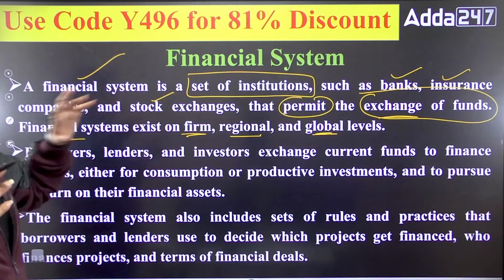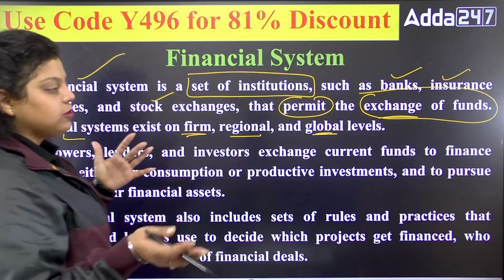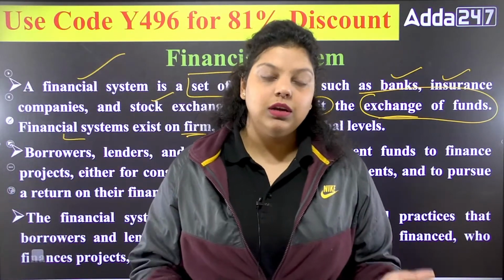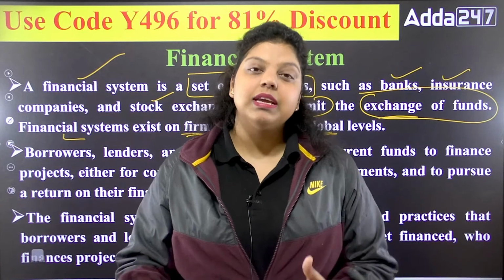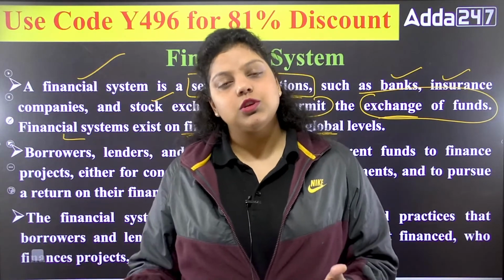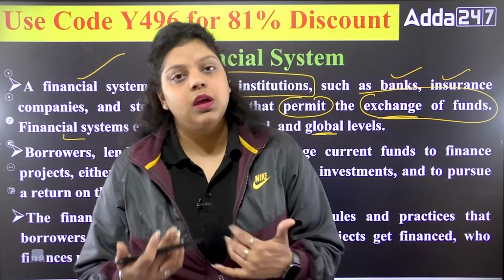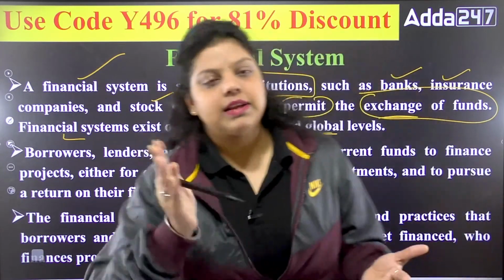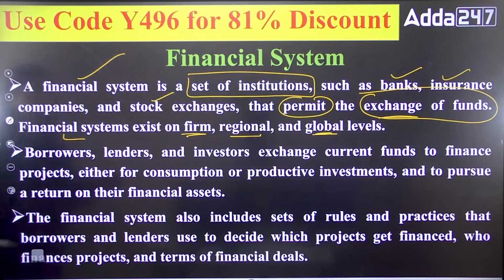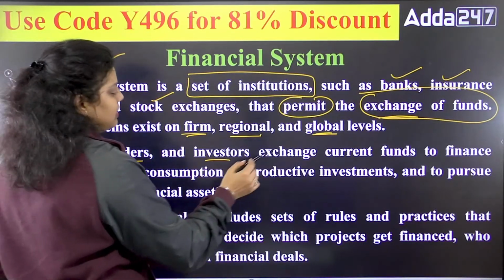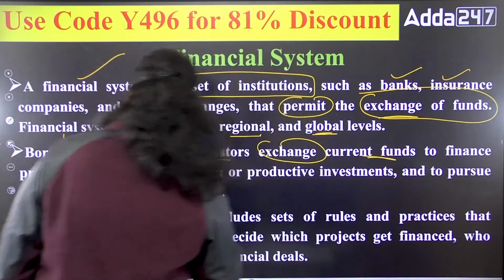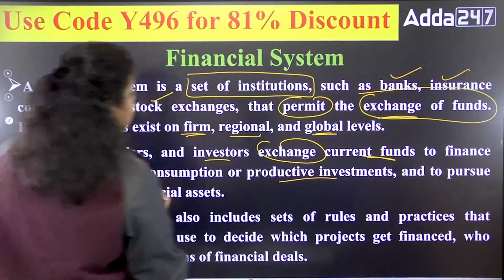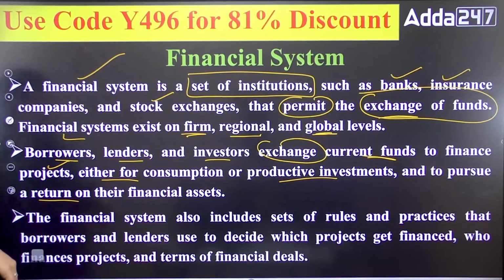In the international market, there are international organizations which are making it possible for countries to exchange their funds. At the domestic level, we have banks or financial institutions which are making it possible for us to exchange funds. So it works at every level: global, regional, national. It is everywhere. Now borrowers, lenders and investors exchange current funds to finance a project, either for consumption or productive investment, and to pursue a return on their financial assets.